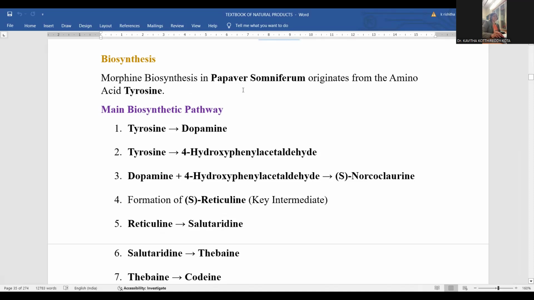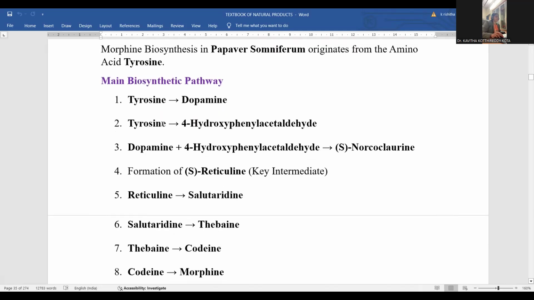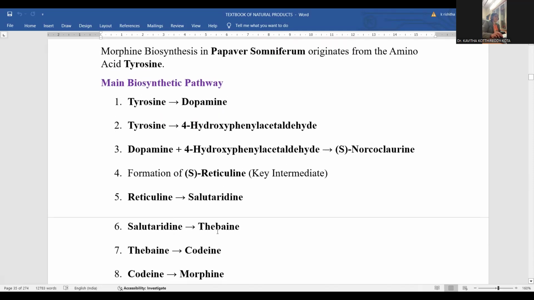Morphine biosynthesis starts with Papaver somniferum. This is the origin of the morphine biosynthetic pathway. In this Papaver somniferum, the amino acid required as the starting material is tyrosine. Tyrosine is taken as the starting material. There are certain steps involved in the biochemical transformation to morphine. Tyrosine is initially turned into dopamine.